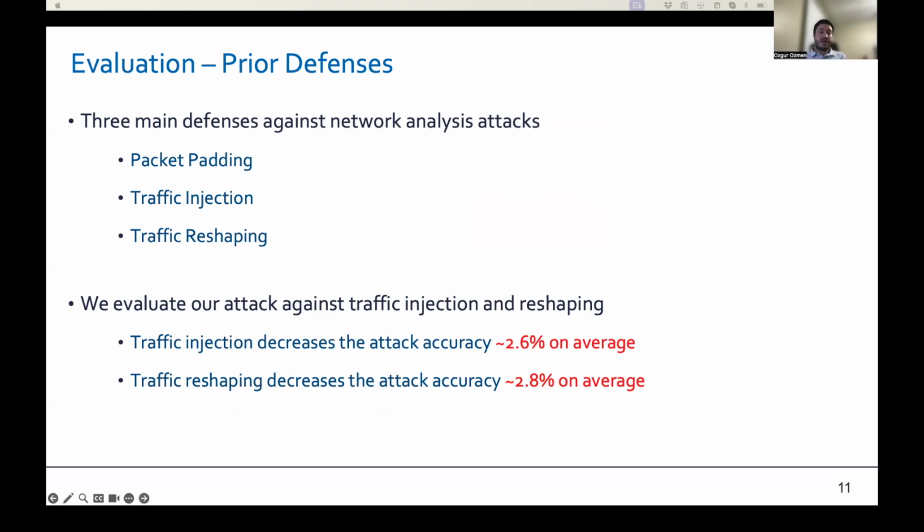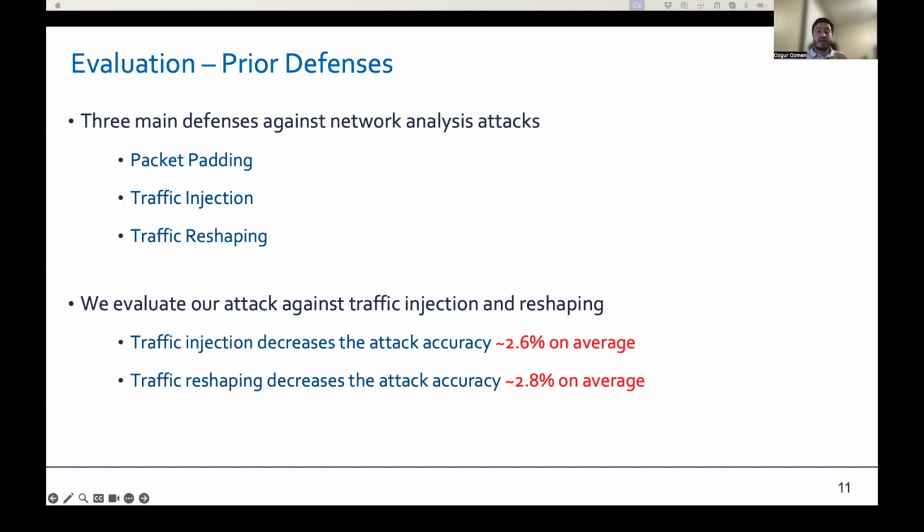We also evaluated our attacks' effectiveness under existing defenses against network analysis attacks. Particularly, there are 3 main defenses in the literature: packet padding, traffic injection, and traffic reshaping. The packet padding concatenates dummy bytes to packets to confuse attacks relying on packet lengths. Since our attacks only rely on packet timings, packet padding is inherently ineffective against our attack, so we consider the other two defenses. Traffic injection introduces dummy packets to obfuscate the real network traffic in a crowd of dummy traffic.